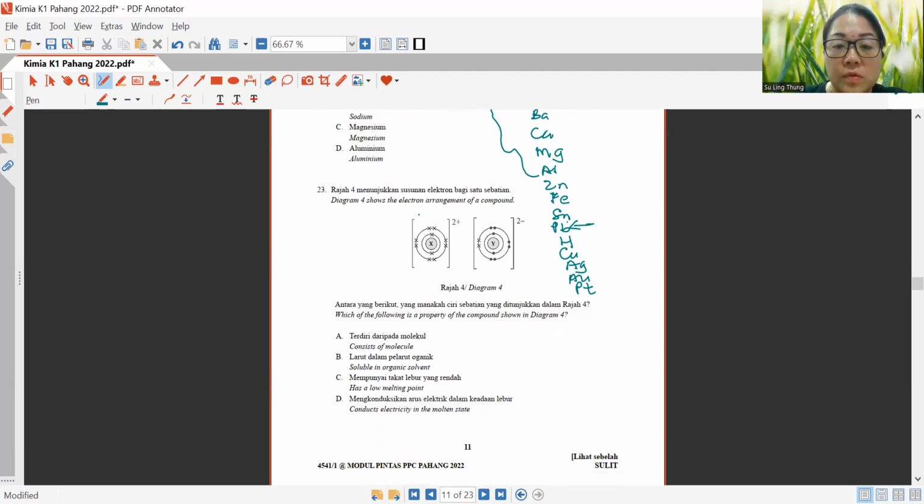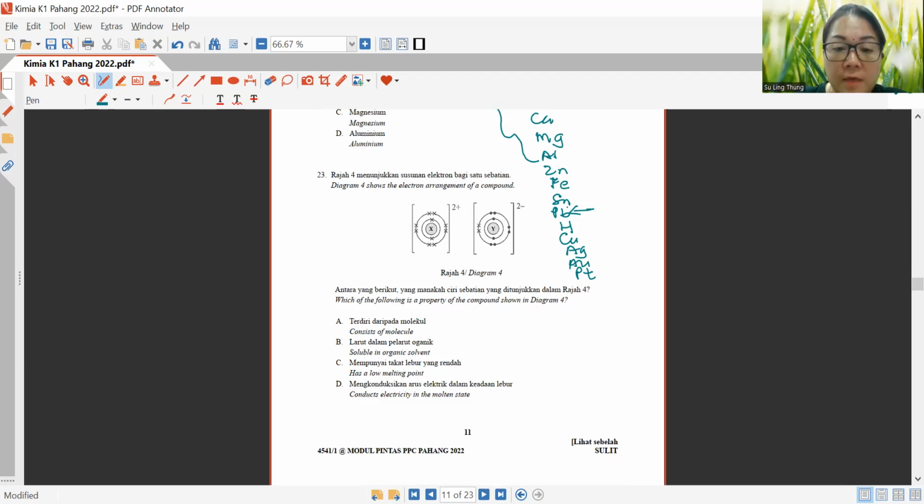Diagram 4 shows the electron arrangement of a compound. Okay, which of the following is a property of the compound shown in diagram 4? So if one is an anion and one more is a cation, meaning it is an ionic compound.